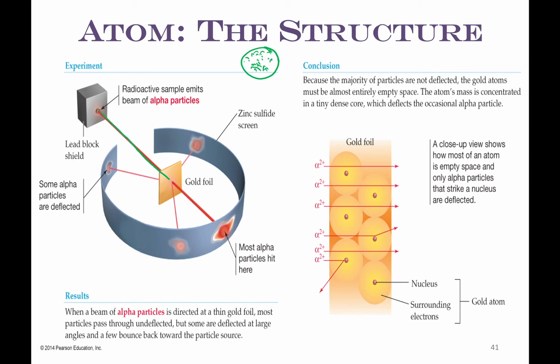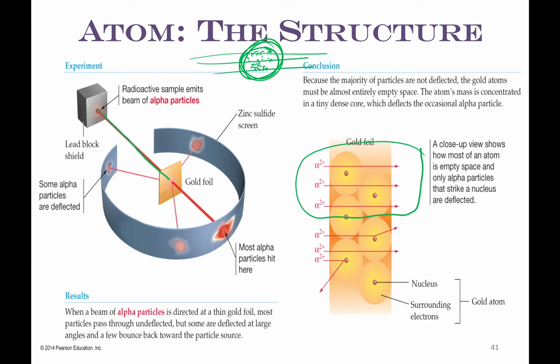And if this atom was like Thomson had said it was, the particles should go straight through. So this is what they expect, and that's what we see here.